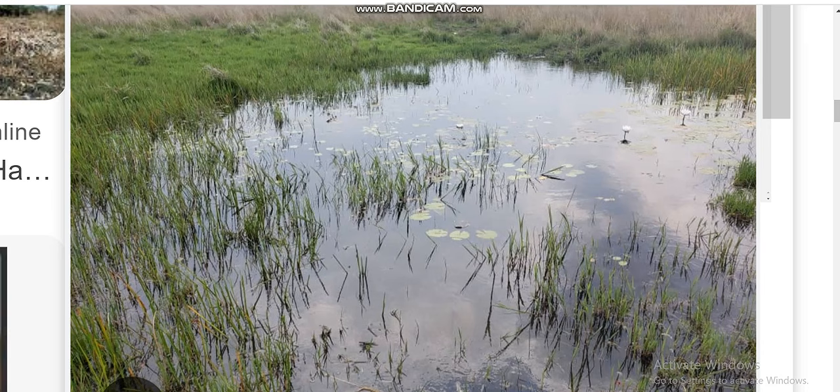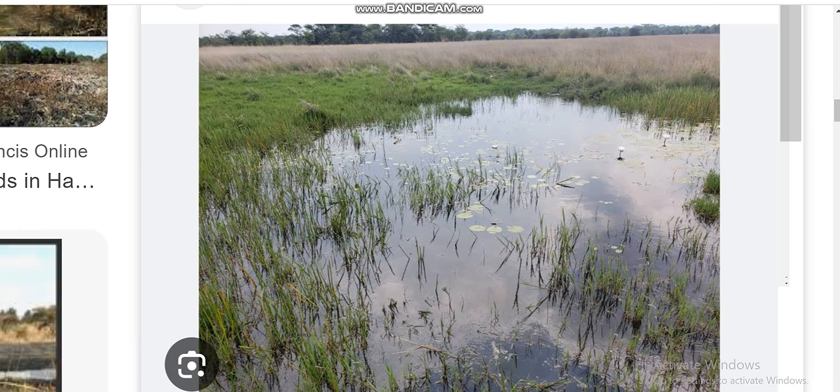And also they act as flood control, because wetlands actually reduce floods. They act as flood control. And also they allow us to plant rice, which is a cereal crop, a water-loving crop. And also they beautify the environment.